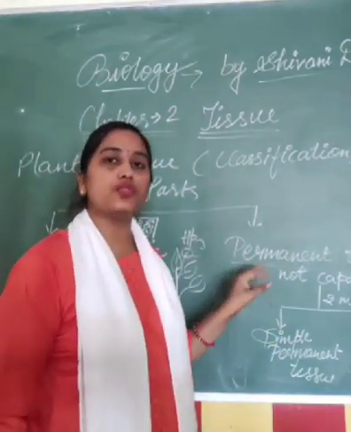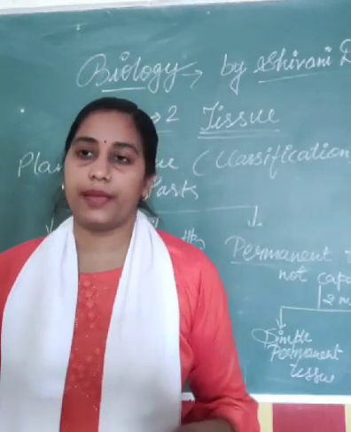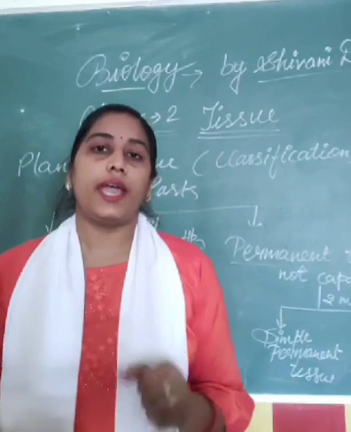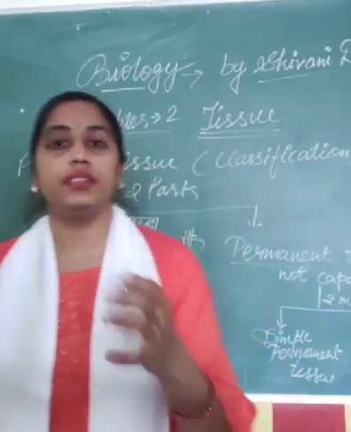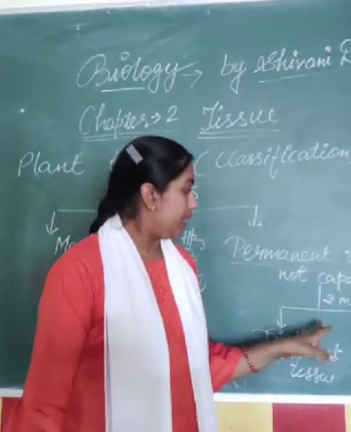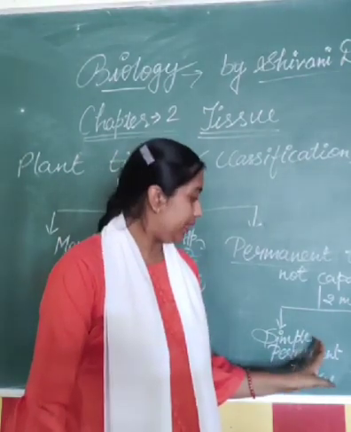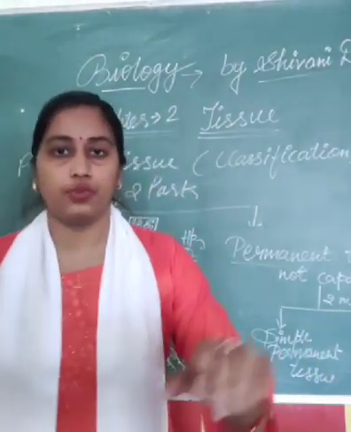And the permanent tissues are helpful in various activities like ascent of sap, descent of sap, the girth of the plant and the age of the plant, how we consider the age of the plant. These all are from the permanent tissues. Here we will discuss in detail simple permanent tissue and complex permanent tissue, right?